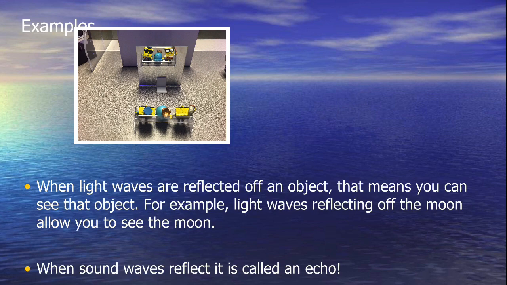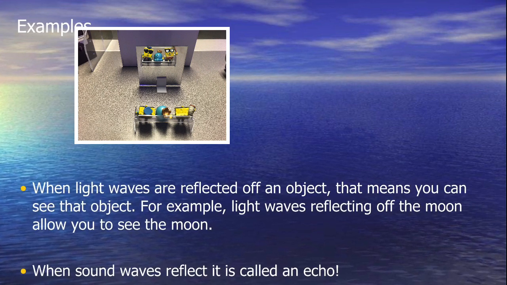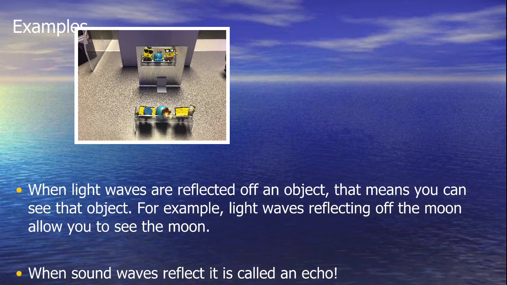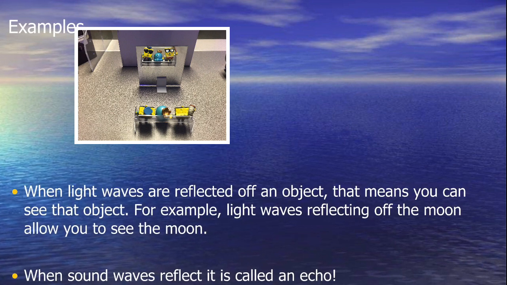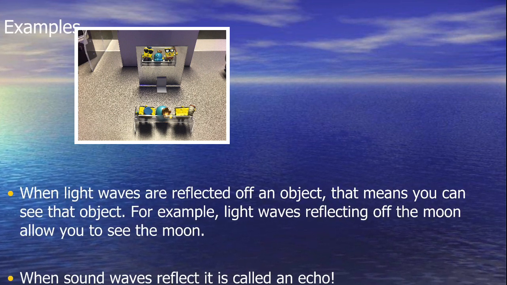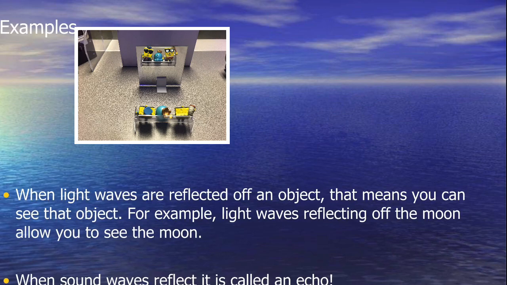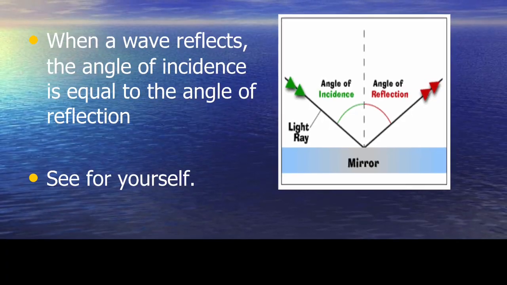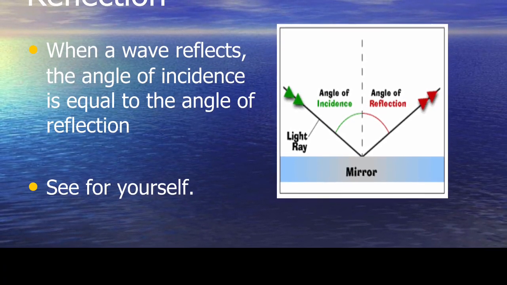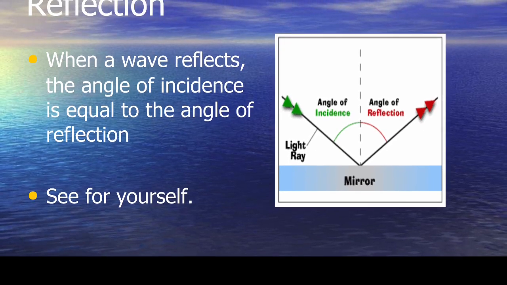When light waves are reflected off an object, that means you can see that object. For example, light waves reflecting off the moon allow you to see the moon. When sound waves reflect off an object, we call this an echo. When a wave reflects, the angle of incidence is equal to the angle of reflection.